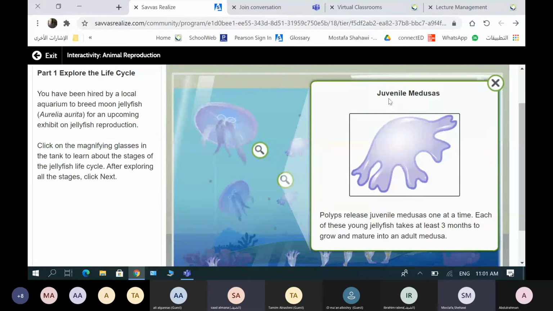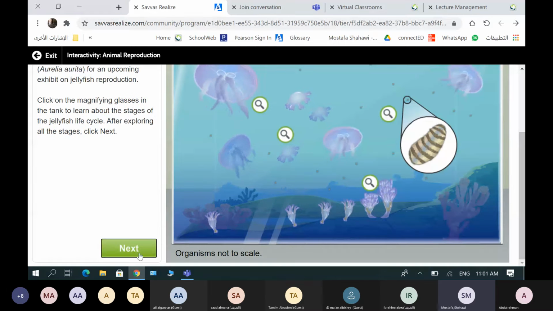This is called juvenile medusas. Polyps release juvenile medusas one at a time. Each of these young jellyfish takes at least 3 months to grow and mature into adult medusas. So this is the small one, a juvenile medusa, released from the polyp one at a time, and it will develop into a mature adult medusa in 3 months. Okay, guys. So that was the last thing.